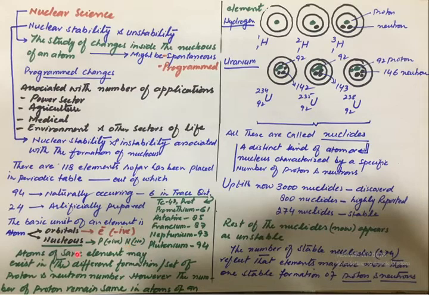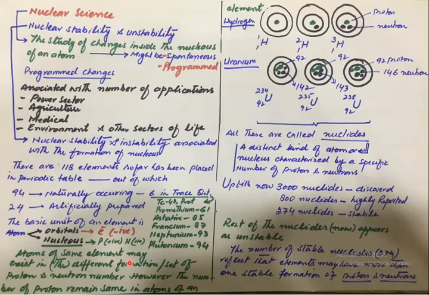So atoms of the same element may exist in different formations of proton and neutron numbers. However, the number of protons remains the same in the atoms of an element. Yes, it is a very important point. One element does not have only one kind of atom.